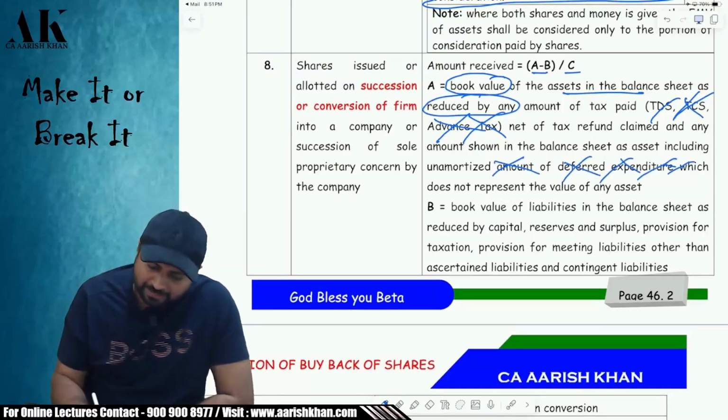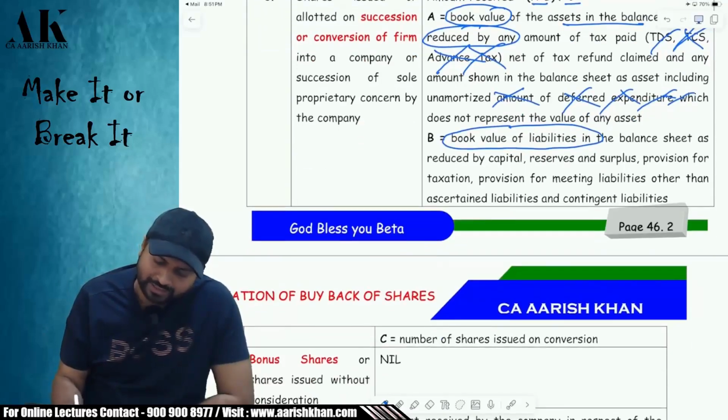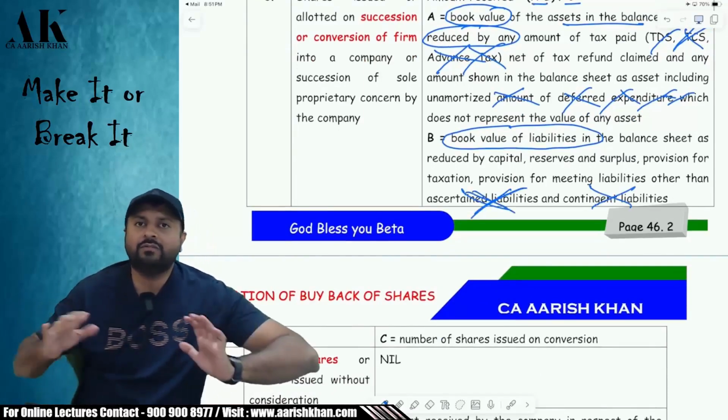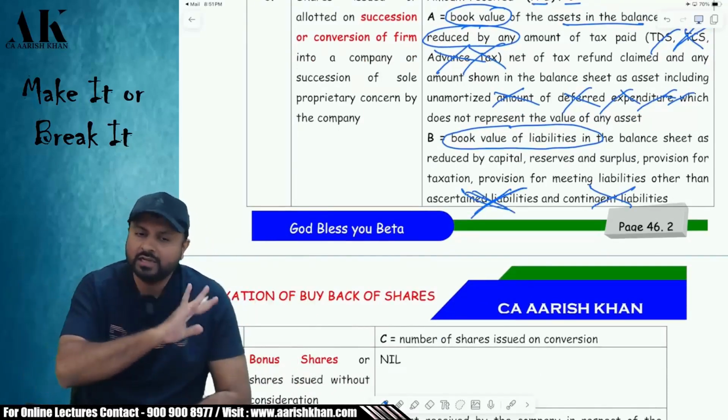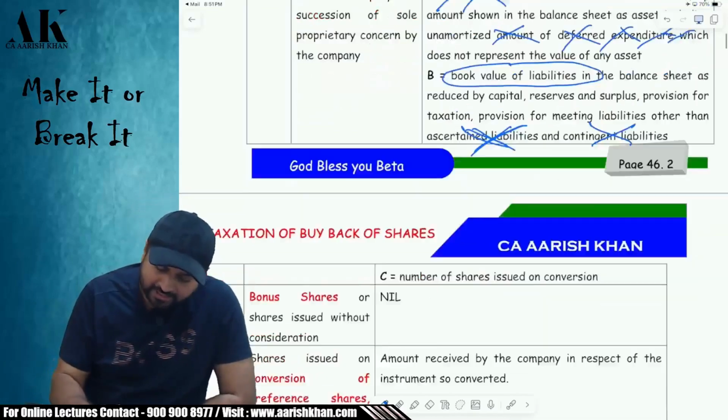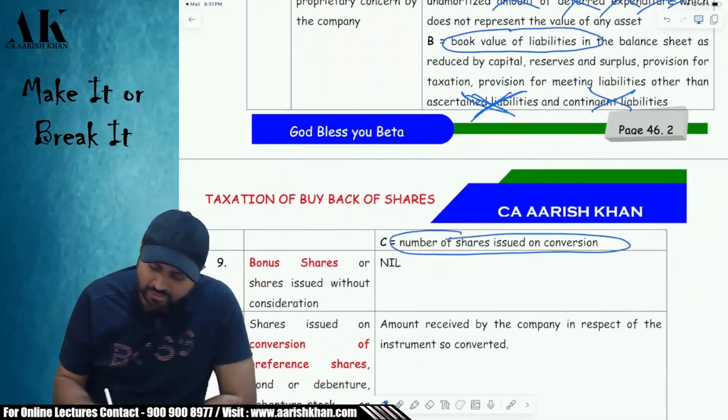What is B? B means the book value of all liabilities. But here also, you will not take certain liabilities like contingent liabilities, or a liability which is not ascertained, meaning a liability which is not final, which is not crystallized. You will not take those liabilities. And what is C? C is nothing but the number of shares issued on conversion.